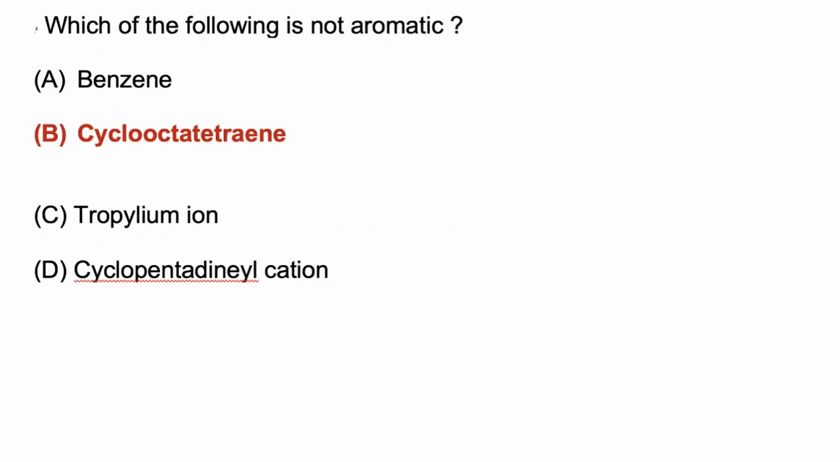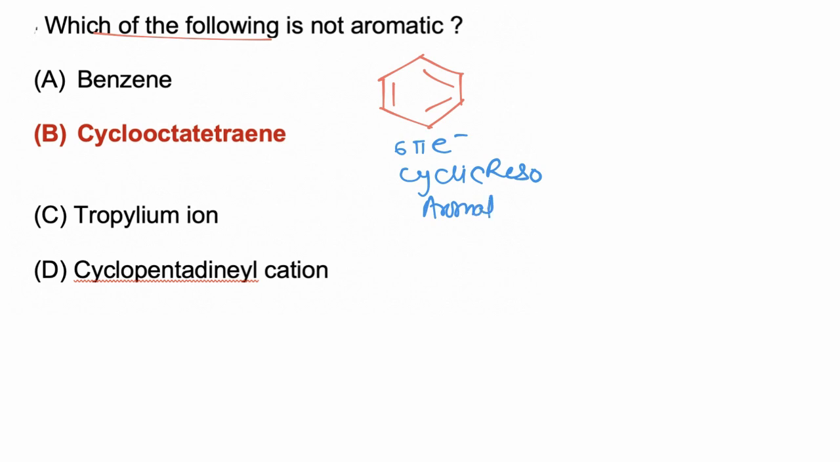In this question, we have to find which of the following is not an aromatic compound. Now if we take the first molecule, that is benzene. Benzene is a cyclic compound having complete cyclic resonance along with 6 pi electrons. So benzene is an aromatic compound.